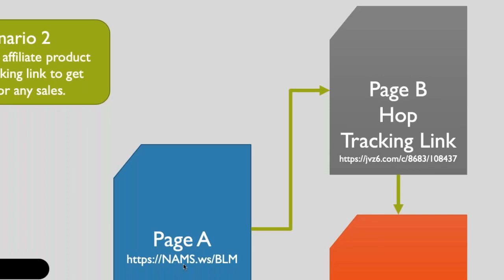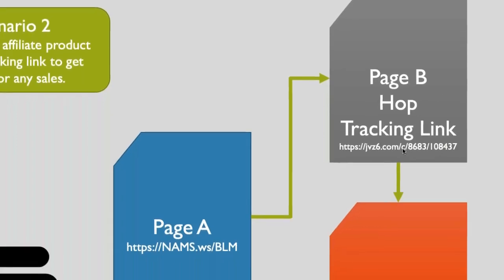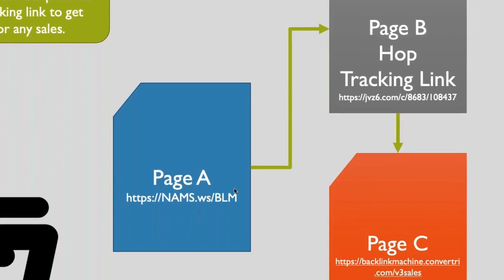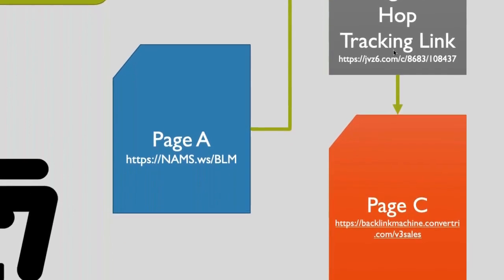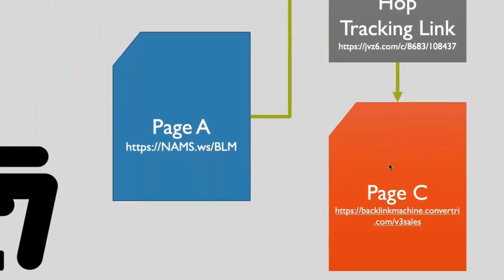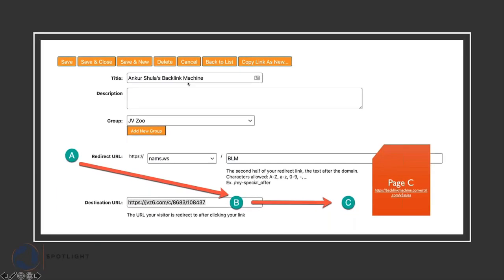So it goes from my redirect link on nams.ws to my personalized affiliate link from the affiliate platform. This is page B. And from there, when you click on that, you don't even see this. It goes directly into this. If you looked in the lower left-hand corner, you would see this as we click on it, but it doesn't come up as a separate page. So it goes from here to an invisible page, then to the landing page, or what we call the destination URL.